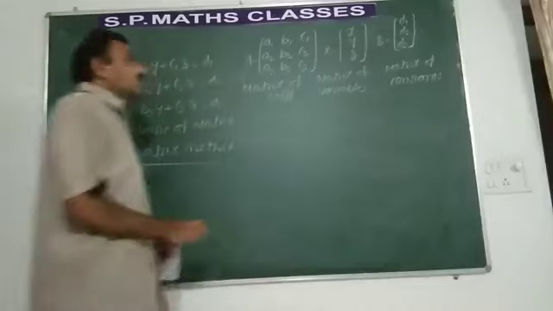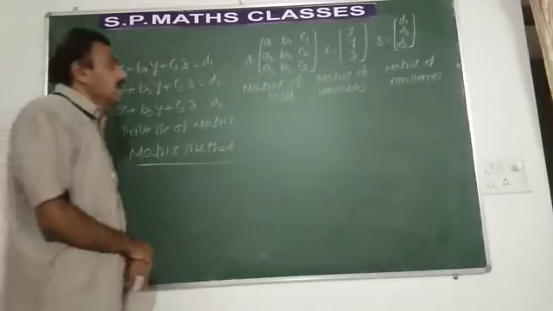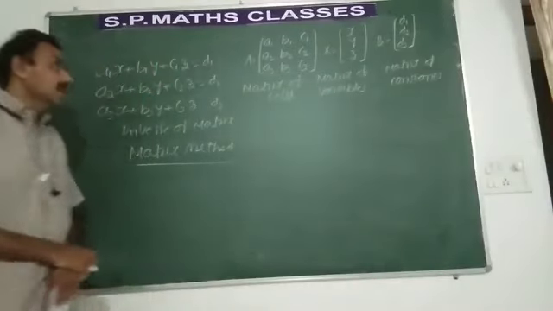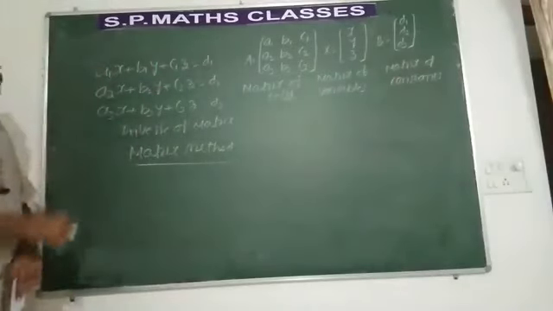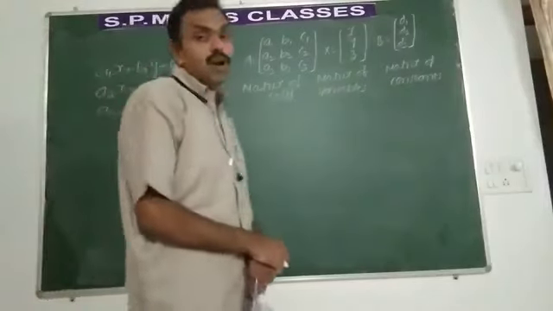So I think you have understood how to form the 3 matrices. One is matrix A, which is formed using the coefficients. Second matrix is X, the matrix of variables. Third is the matrix of constants.